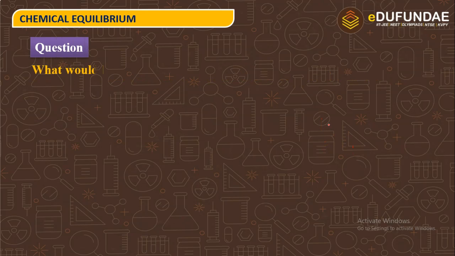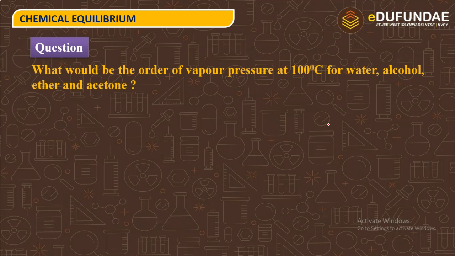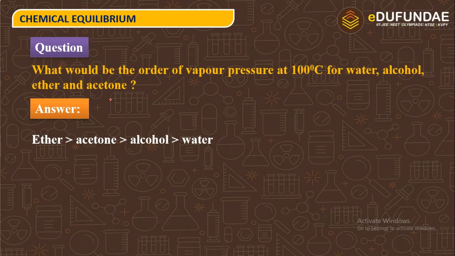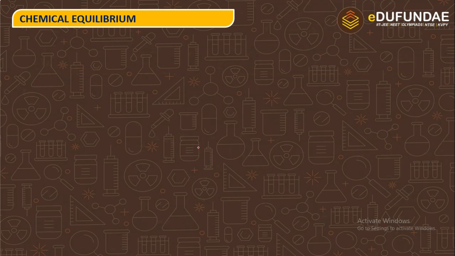Second question: what would be the order of vapor pressure at 100 degrees Celsius for water, alcohol, ether and acetone? So the order is ether, then acetone, then alcohol and then water.